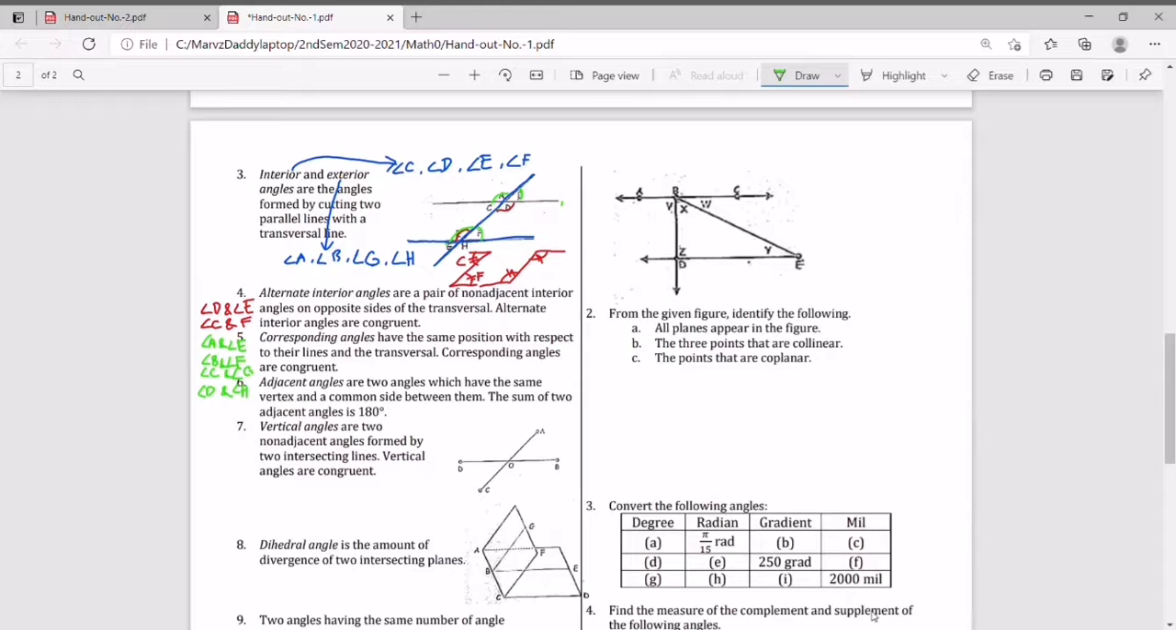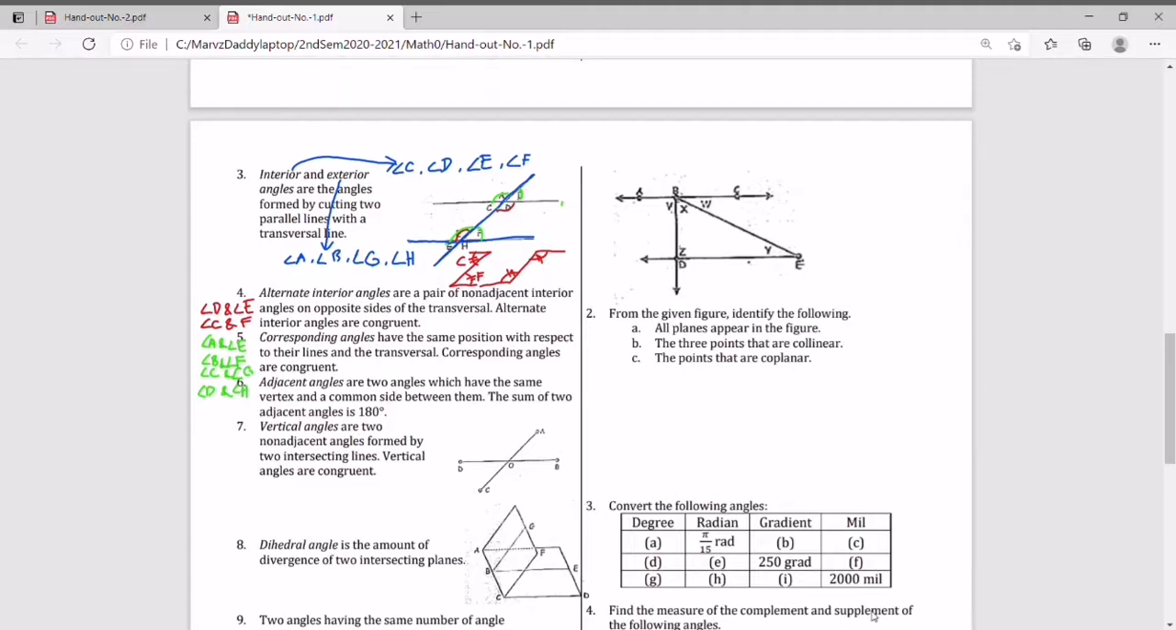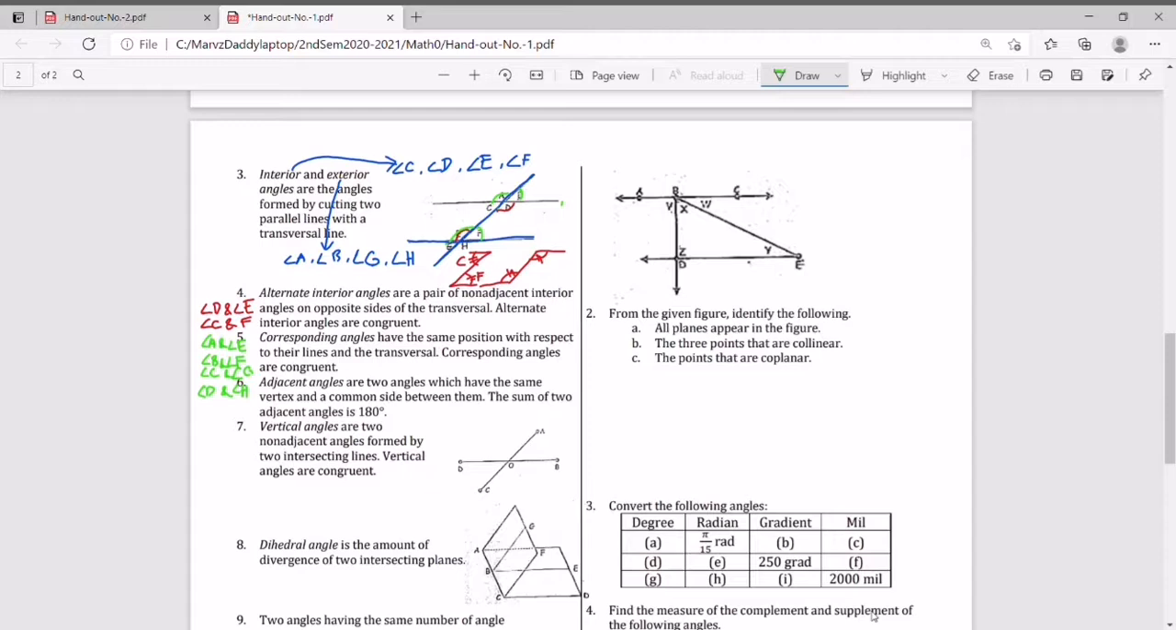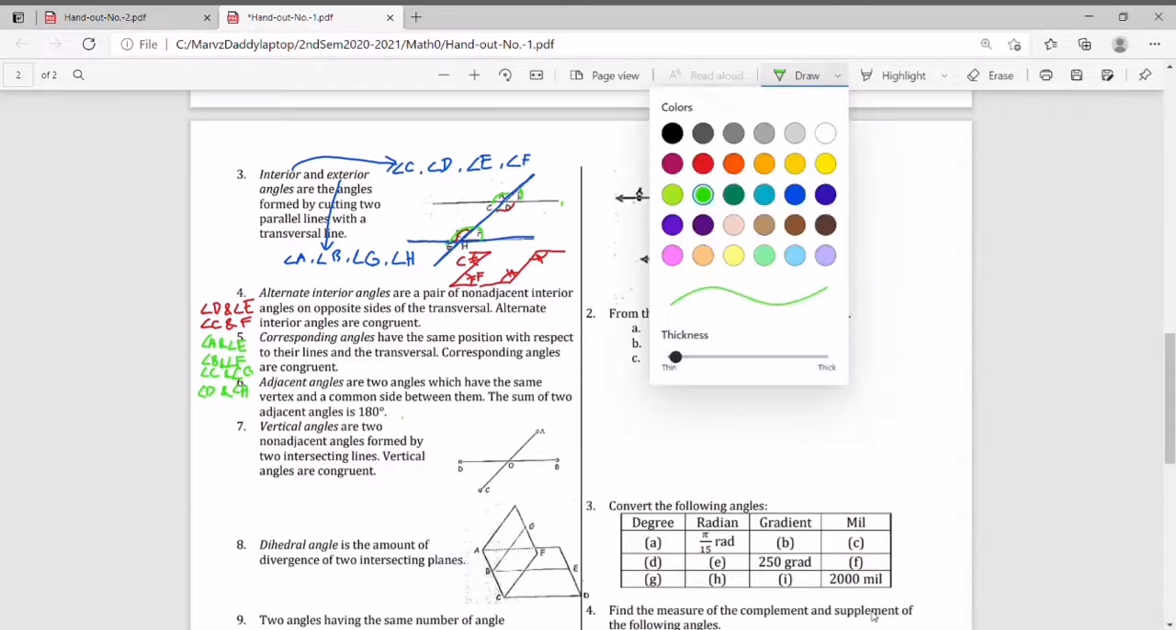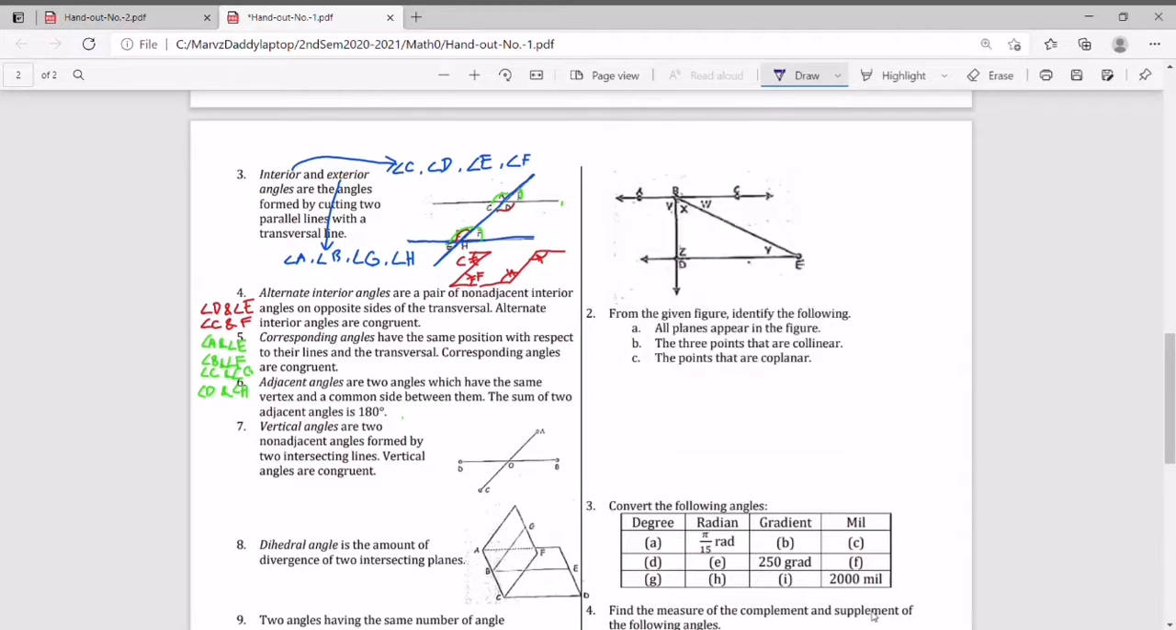Next, we have the adjacent angles. Adjacent angles are two angles which have the same vertex and a common side between them. The sum of two adjacent angles is 180 degrees. I guess you already understand adjacent angles, class. So we have this one and this. If this is angle A and angle B, they are adjacent angles. Their sum is 180 degrees.